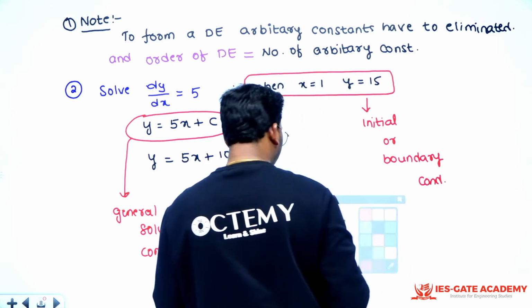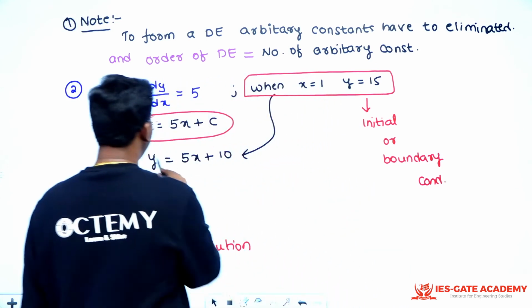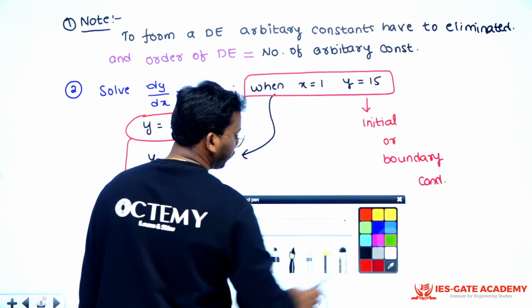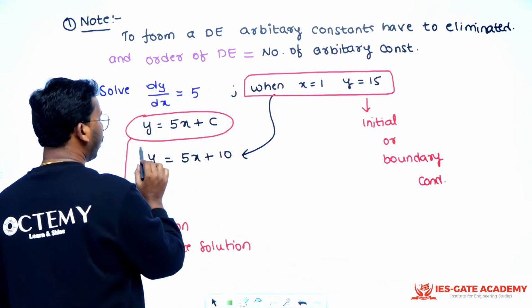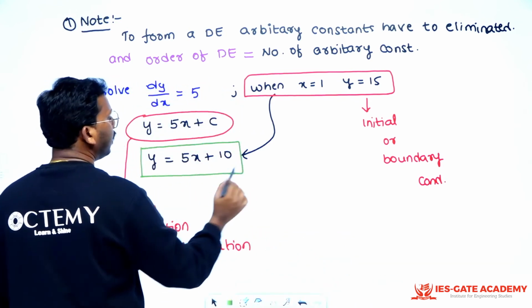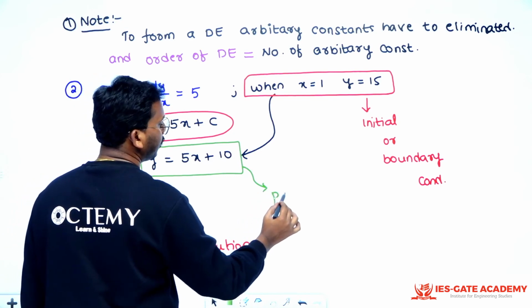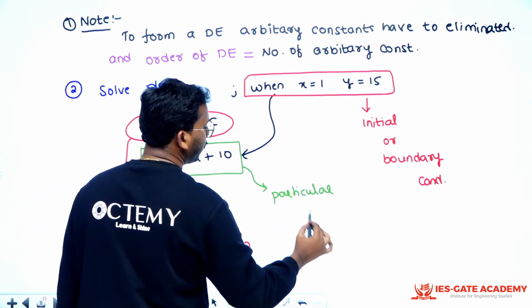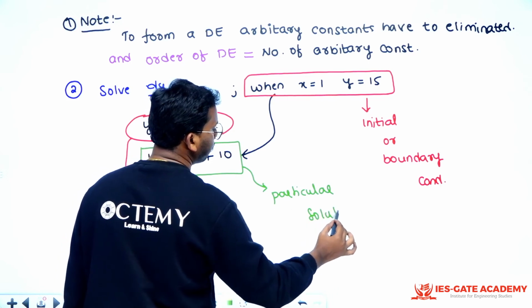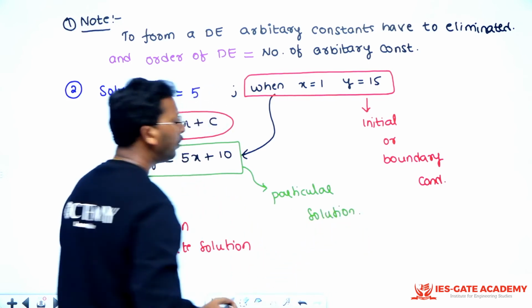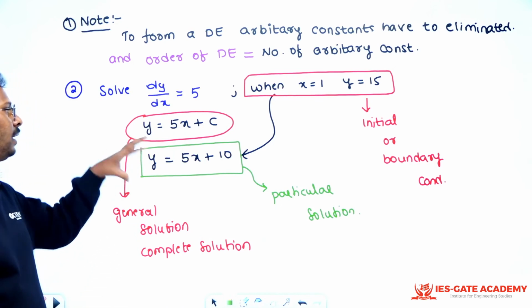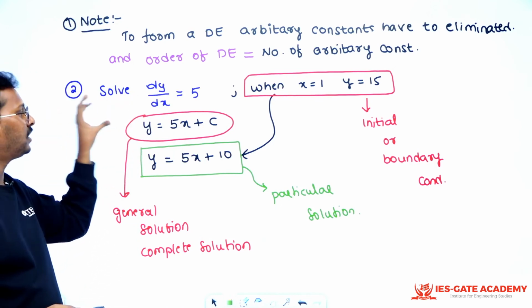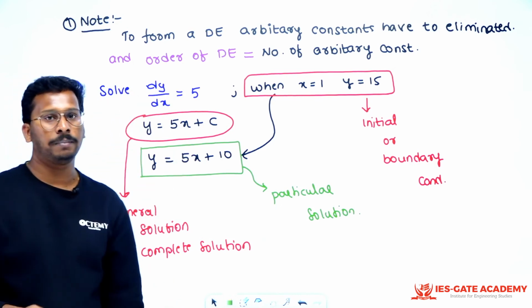So whenever you keep these conditions, what you got is called a particular solution. So when will you get a particular solution? When you keep some initial value or boundary condition in your general solution, you will get your particular solution.